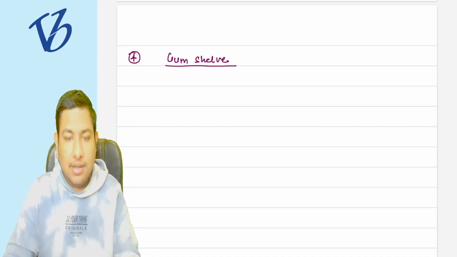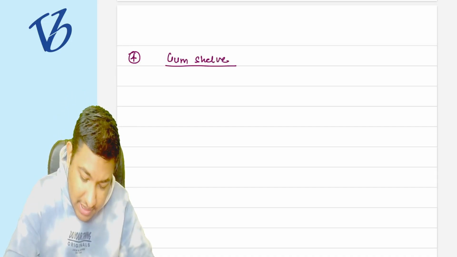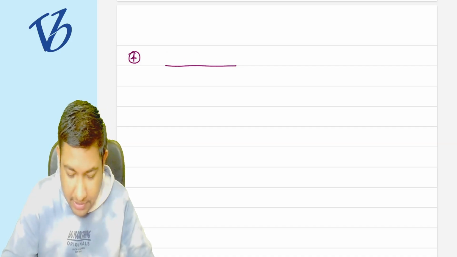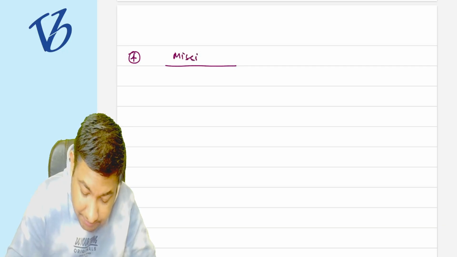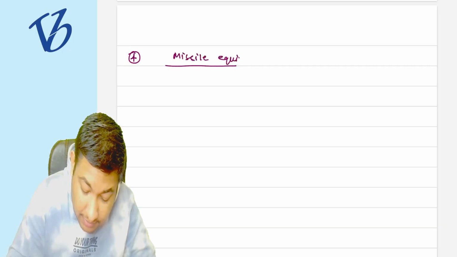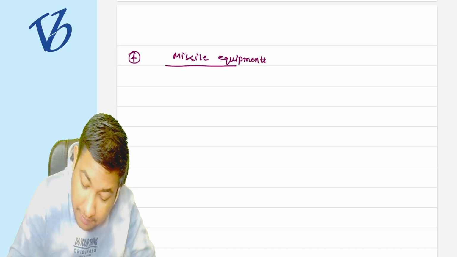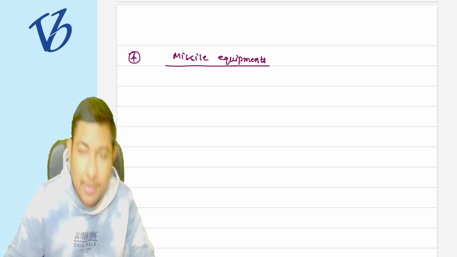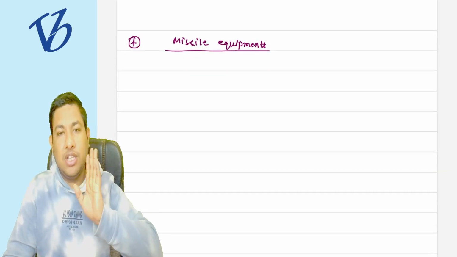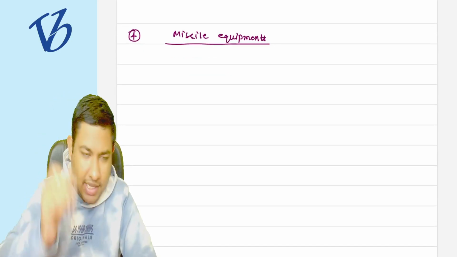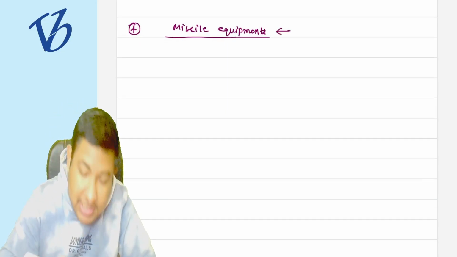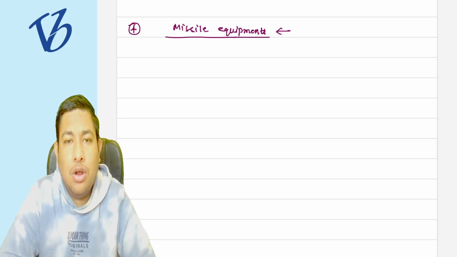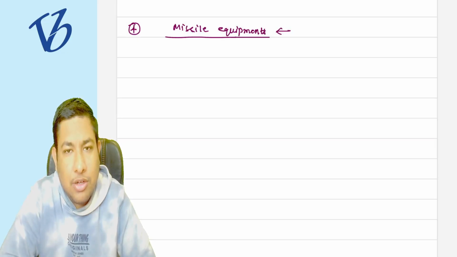Let me take an example, missile equipments. The government wants the missile equipment, and for them there are certain companies. Now this is a restricted item. Everyone cannot import the missile equipment.